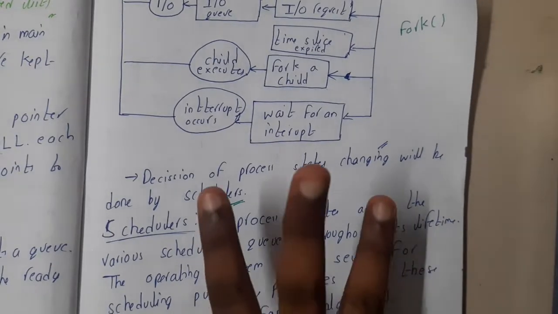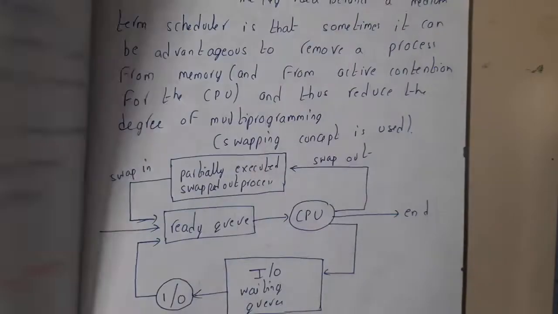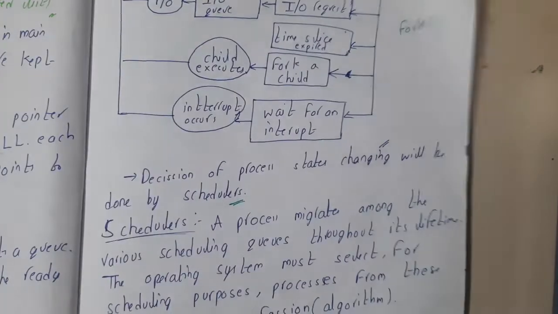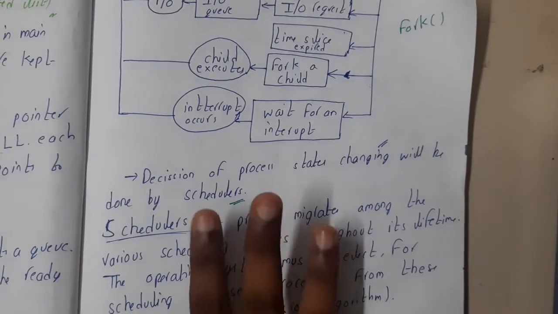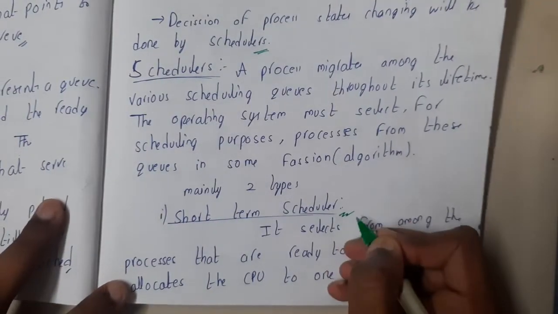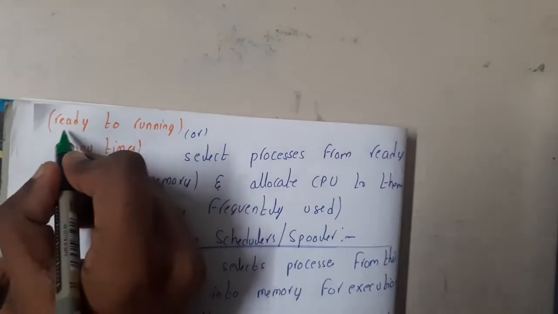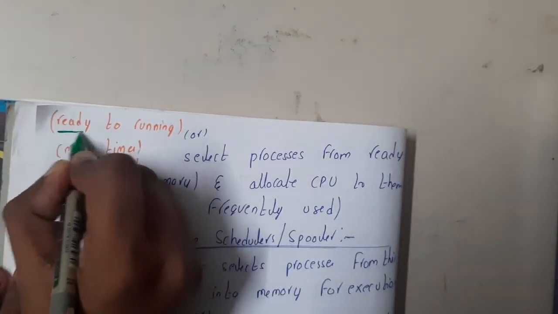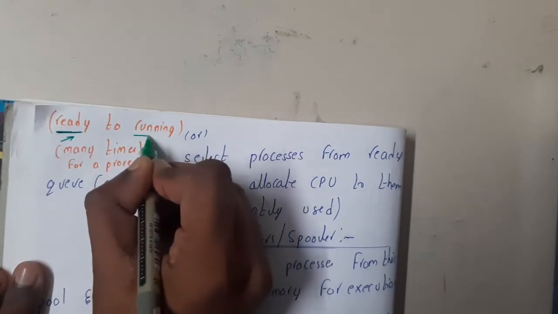I'll be giving you an overview here, because you can just go through the book. I wrote everything in detail, step by step. If you want, you can directly read from the book also. Schedulers are of 3 different types, guys. The first type is the short-term scheduler. What the short-term scheduler does is select a particular process from the ready queue and push it to the running queue.